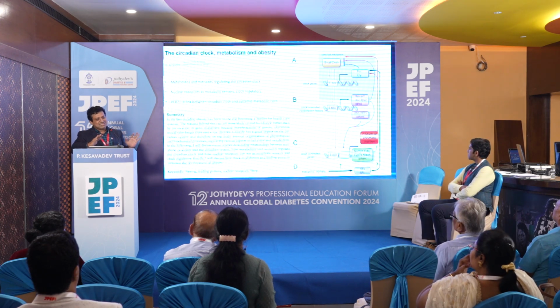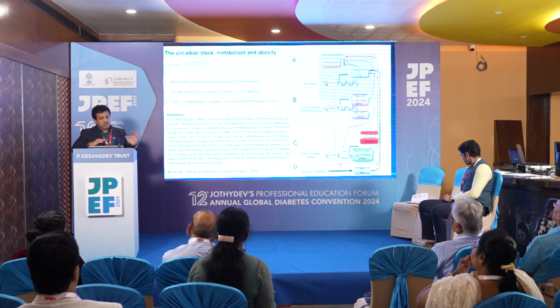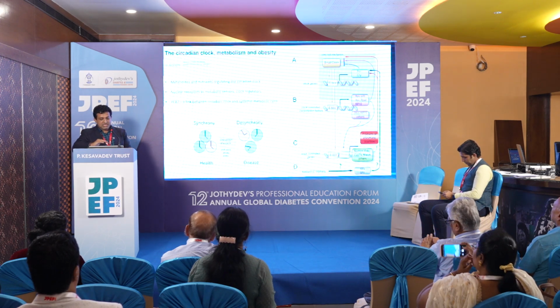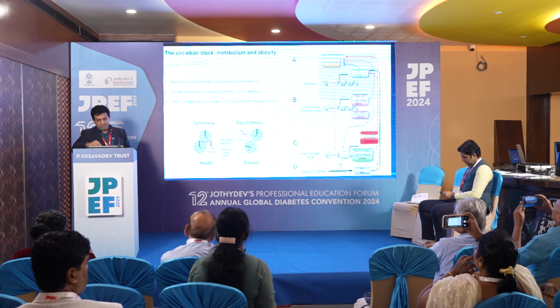So these are all very interesting things, but very much beyond our scope of literature. This is a link because PER2 is found to be a link between the body clock and the systemic clock. So PER2 mutation is definitely bad for overall health. So this asynchrony occurs when these are all mutated.